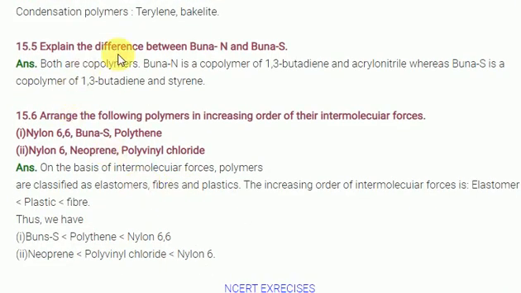Next one is to explain the difference between Buna-S rubber and Buna-N rubber. Generally, both are copolymers only. In both, the Buna part is nothing but butadiene, which is the same. But here acrylonitrile is coming, and here styrene is coming, that is the difference. Buna-N is a copolymer of 1,3-butadiene and acrylonitrile.